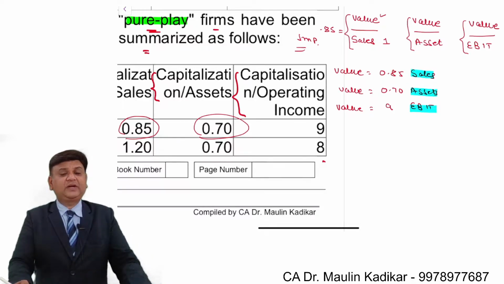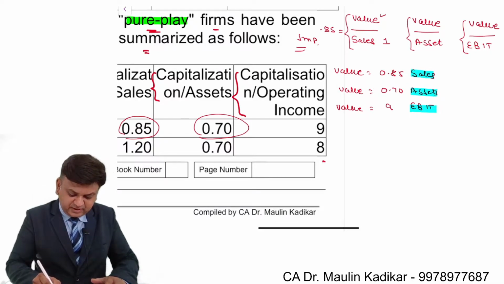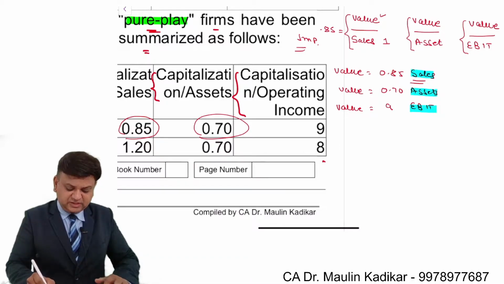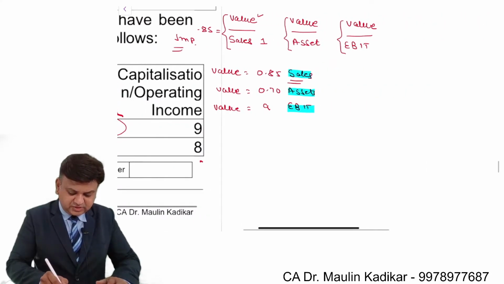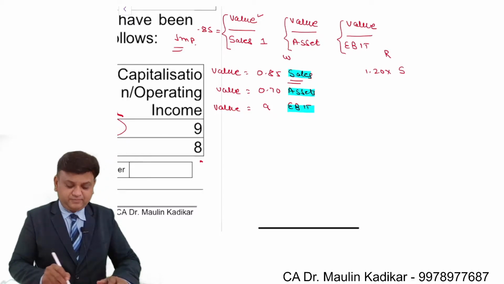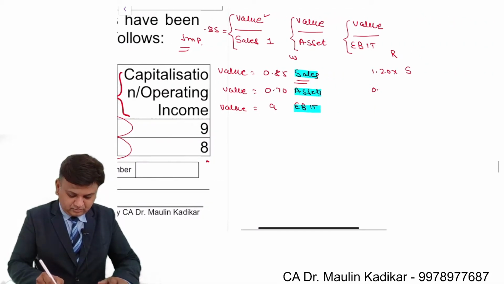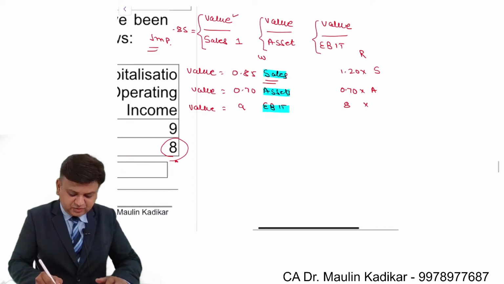value of the Cranberry Ltd. We have to do the valuation of the wholesale segment using the sales, wholesale segment again using the sales. That means here the ratio is 1.2, so it is 1.20 into sales. This will be for the wholesale segment, this for the retail segment. This is 70%, 70% of assets, and this is 8 times. It is 8 times of the operating income.